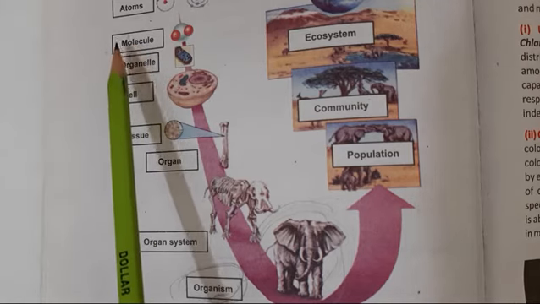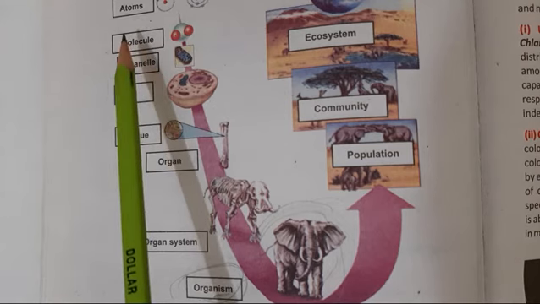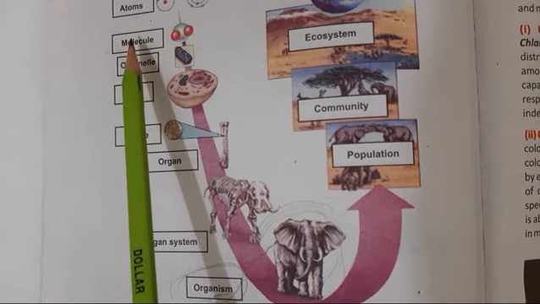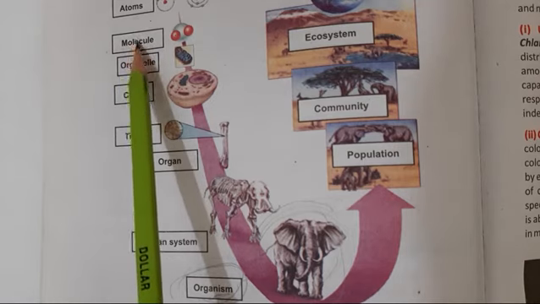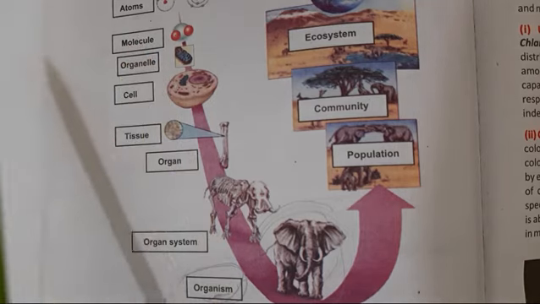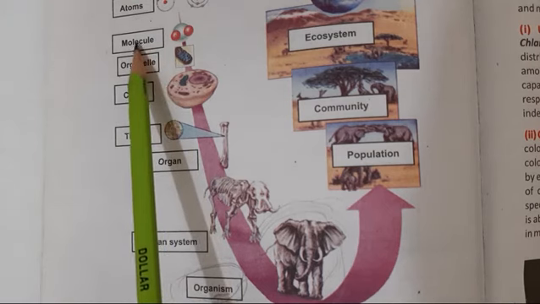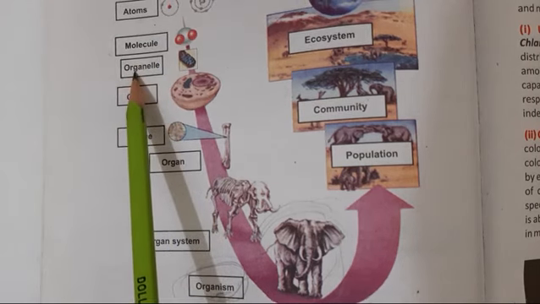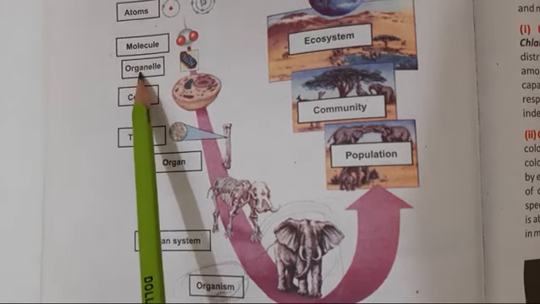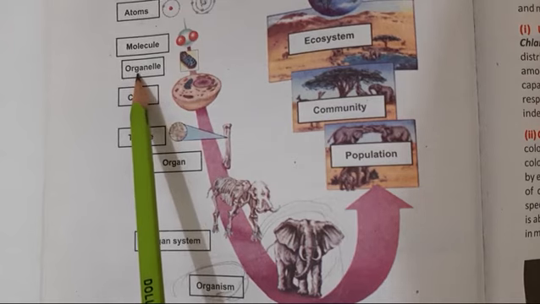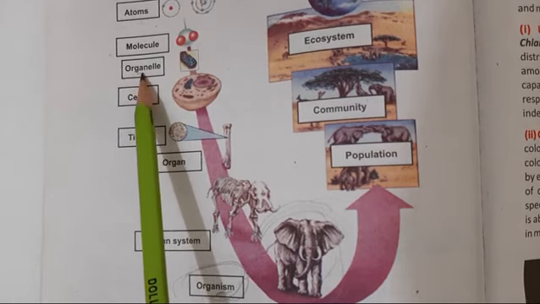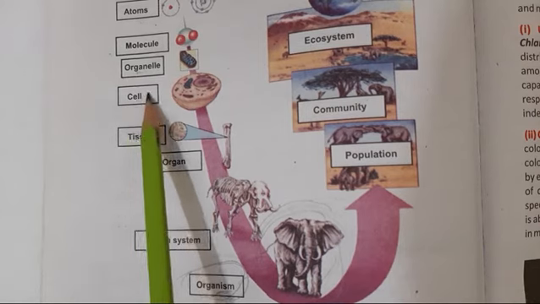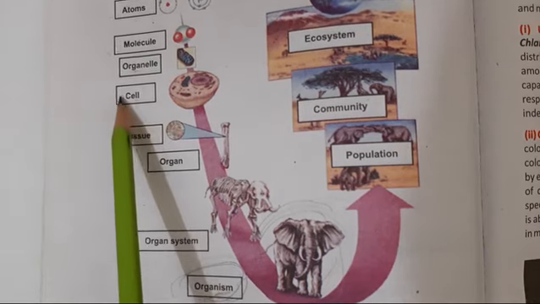The biomolecules with low molecular weight are called micromolecules, and the biomolecules with high molecular weight are called macromolecules. And when biomolecules combine in a specific manner, they form subcellular structures or subunits of the cell called organelles. And when organelles assemble or combine, they make the unit of life called cell.